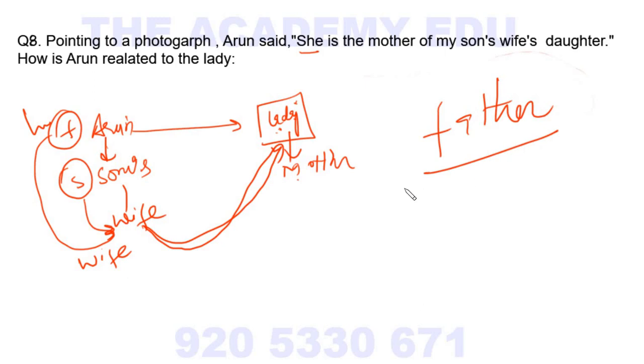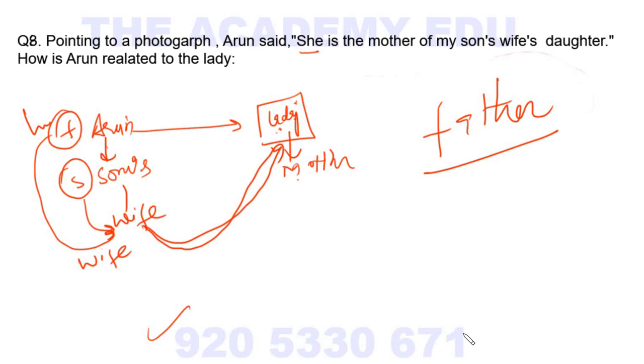Okay. So this is how we do the questions related to blood relation. Whenever you find a problem, you can WhatsApp that problem to this number, 920-5330-671. I will try to give you the answer as soon as possible. So this is the end of this lesson.